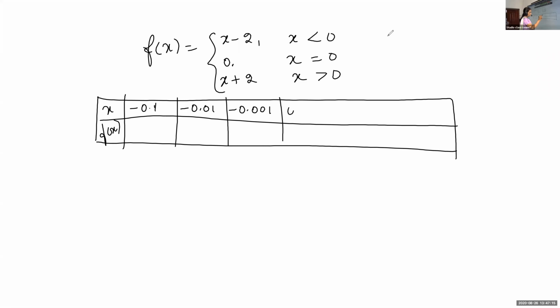Similarly, 0.001, 0.01, 0.1. Complete this table.